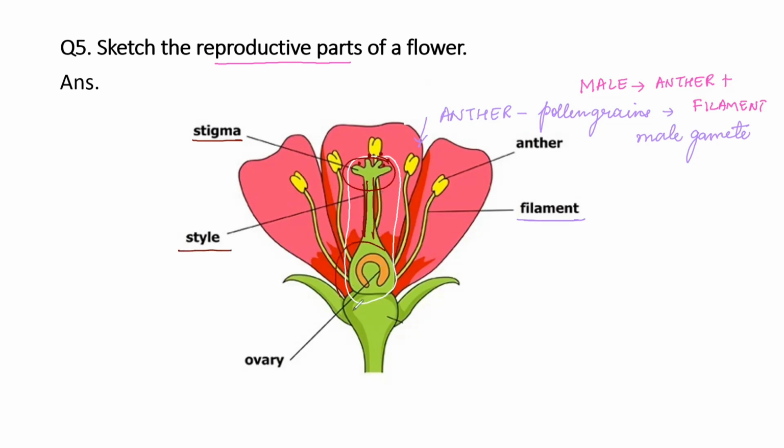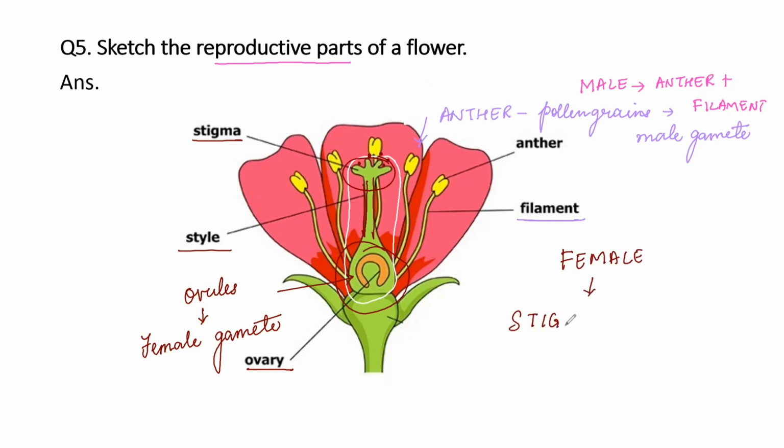And ये जो swollen structure है, इसे कहते हैं ovary. And ovary के अंदर present होते हैं ovules. Ovules will have female gamete. Okay, so what are the different parts of female reproductive parts of the plant? So it consists of stigma, the sticky part where the pollen grains will land. It will consist of style, जहाँ पे pollen tube develop होंगे, and ovary, जहाँ पे male और female gamete fuse होंगे in order to fertilize.